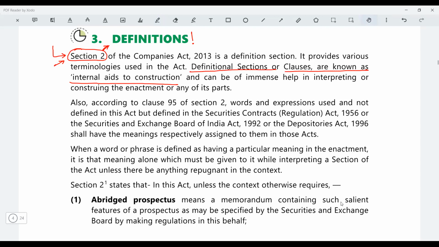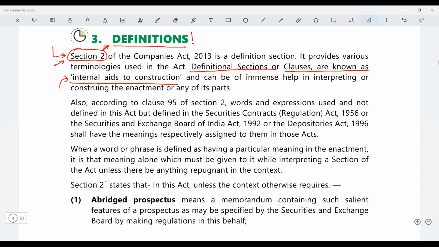So definition is the internal aid because ये law के अंदर ही होता है. कंपनीज एक्ट है, कंपनीज एक्ट के अंदर ही आपको सेक्शन 2 मिलेगा, ये जो डेफिनेशन क्लॉज है आपका. So that is why it is called the internal aid to construction. External aid क्या होता है हम बाद में देखेंगे, but this is your internal aid to the discussion. So अभी यहाँ पर आपको ध्यान रखना है that section 2.